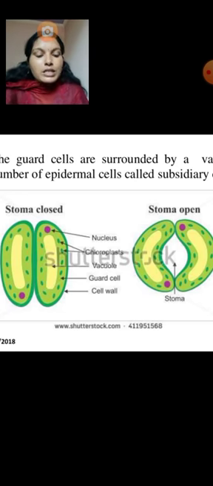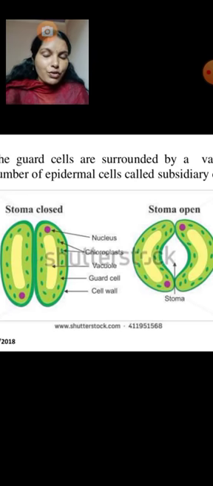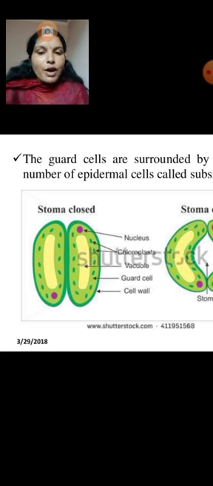The starch is insoluble, it won't dissolve in the water. So guard cells remain at low concentration than the neighboring cells. When the sugar forms starch, the concentration will be very low because it won't dissolve in the water.